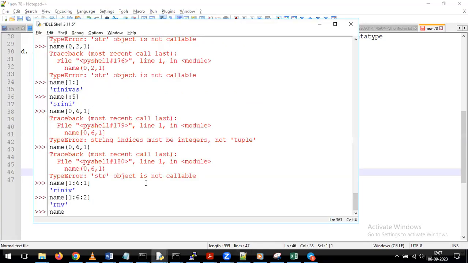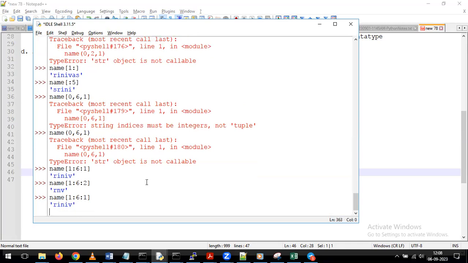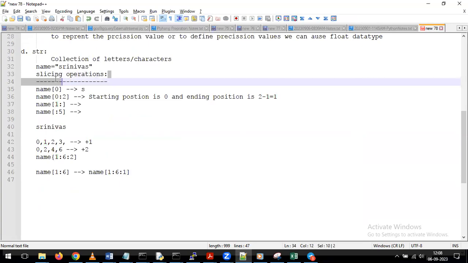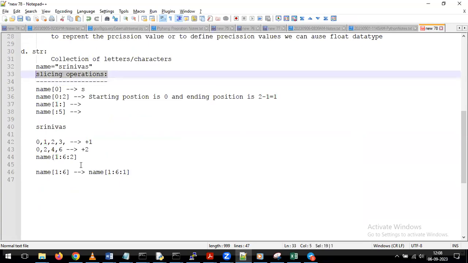Just observe, I am giving name of 1, 6, 1. Now we are getting all the values from the first letter in sequence order. But otherwise it gives the alternate letters, depending on the requirement. Either we can pass the increment value or skip it. Everything depends on the requirement, whether we need to give the starting position or skip the ending position. As per the requirement, you can perform slicing operations on your string data type.